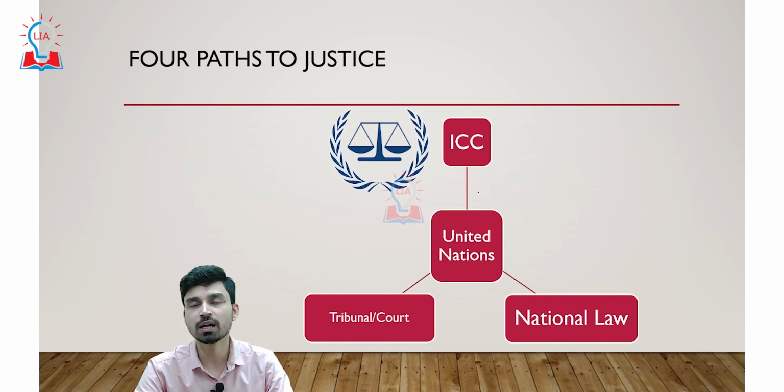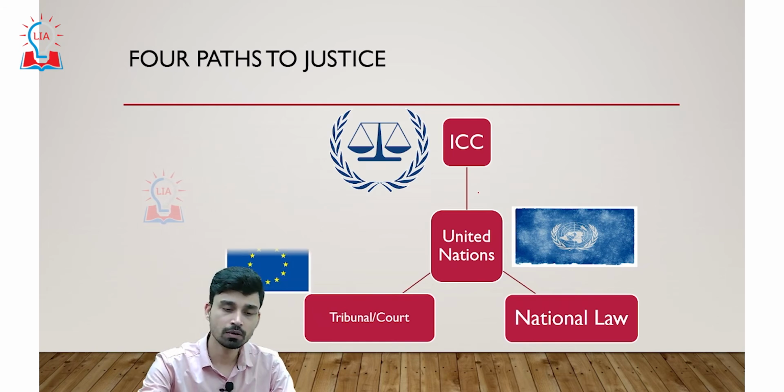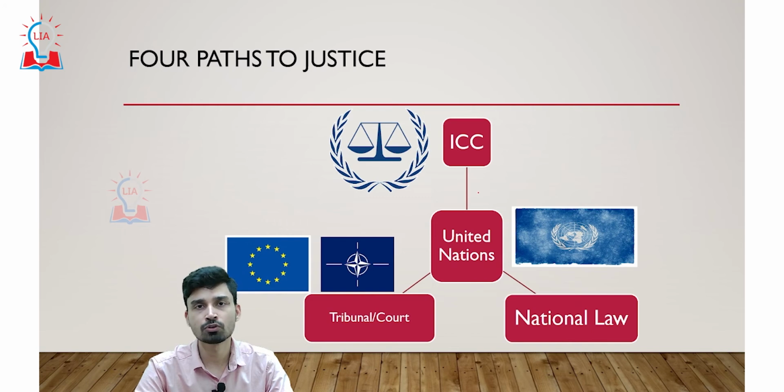The first path is the International Criminal Court, which has been clearly mandated to tackle cases of war crimes. Second is the United Nations, which can separately set up a military court or military tribunal to investigate cases of war crime. Third is a tribunal court set up by a country or group of countries. For example, NATO member states or the European Union member states can separately set up a tribunal or a court to investigate the war crimes of Russia and take decisions accordingly.